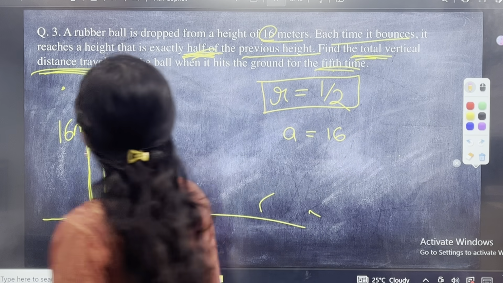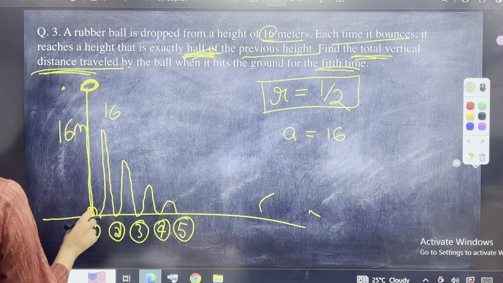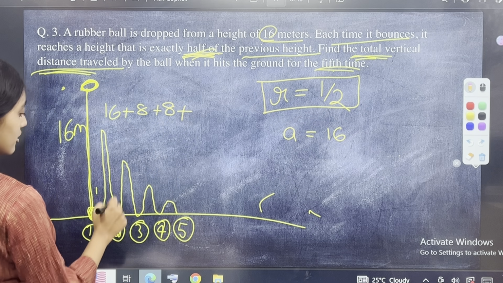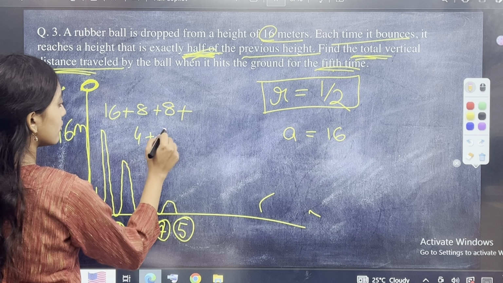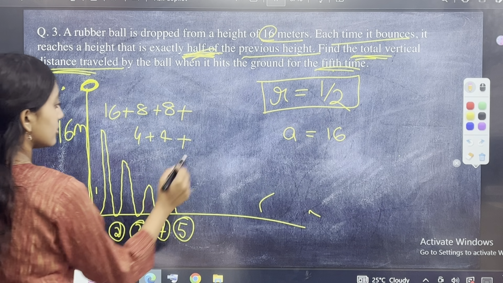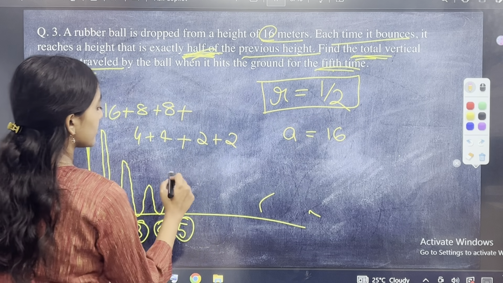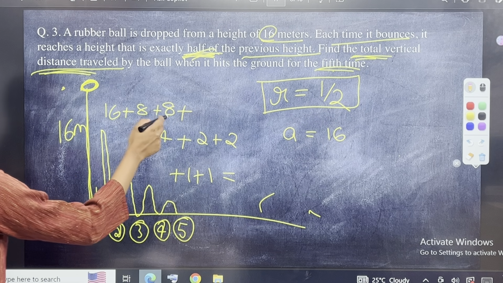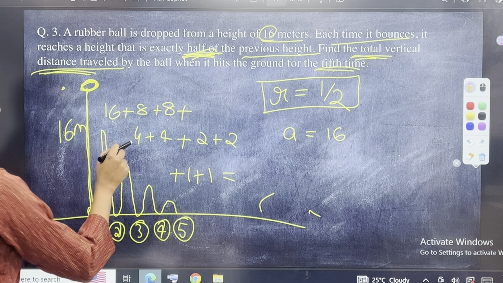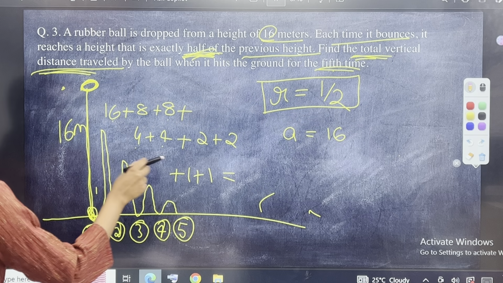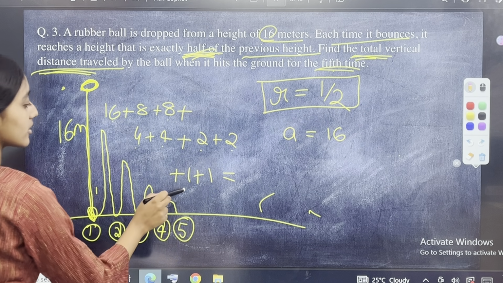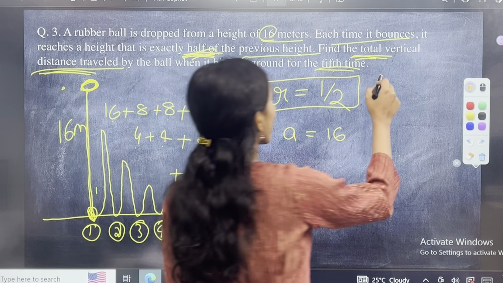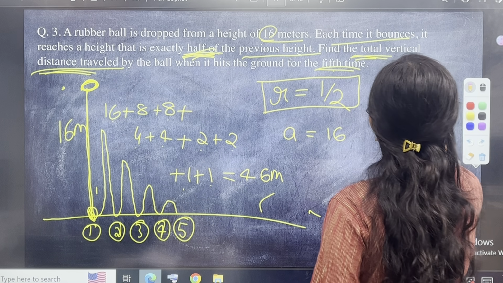You can say 16 ये है 8 plus 8 plus 8 plus 4 plus 4 plus 2 plus 2 plus 1 plus 1 is equal to 8 plus 8 is 16, 16 plus 16 is 32, 32 plus 8 is 40, 42, 44, 45, 46 is equal to 46 meters, and that is the answer, 46 meters.